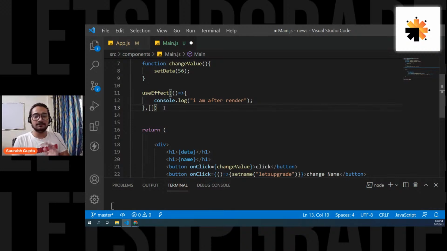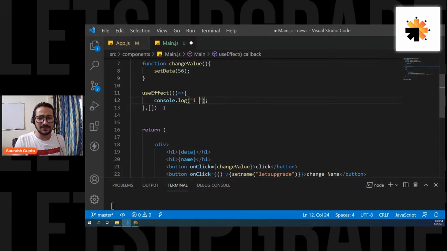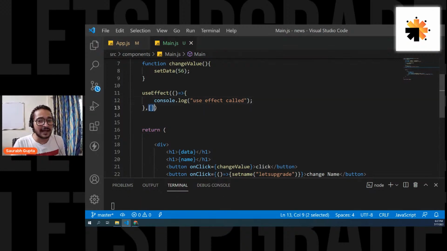But if you just mention a blank array, now what will happen? Let's change the message from I'm after render to simply useEffect called, so that it's easier to understand. Okay. Now, what if you simply mention a blank array? So it becomes a lifecycle method now. It works like a lifecycle method now.